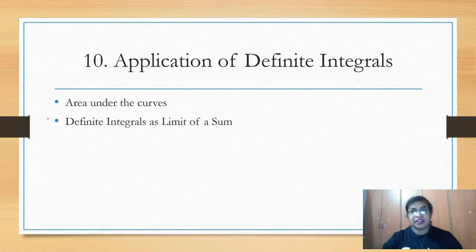The area under the curves concept. Here also plenty of shortcuts are available. Yes, and the definite integrals as limit of a sum.